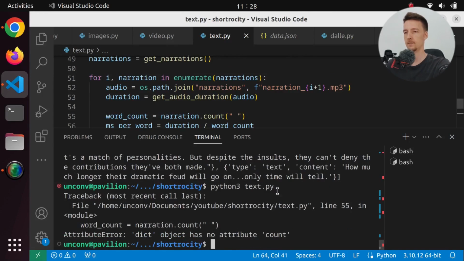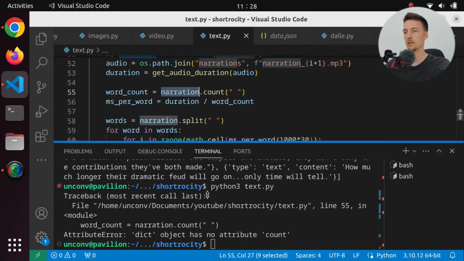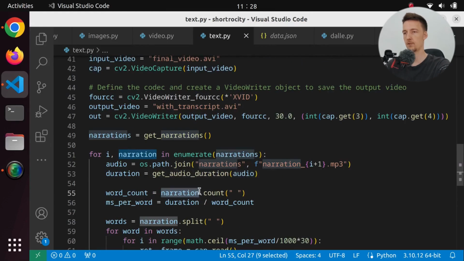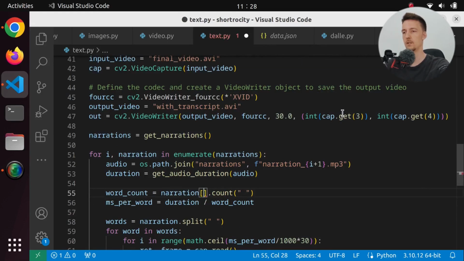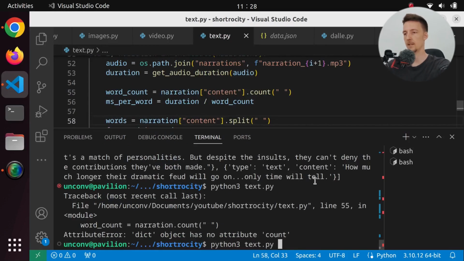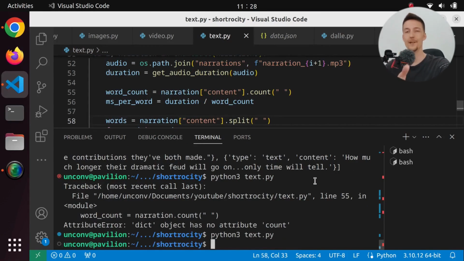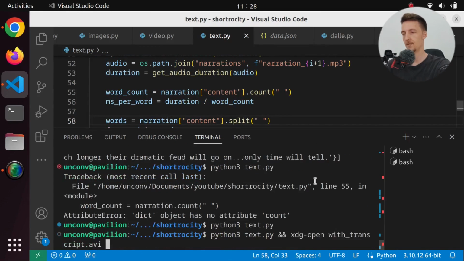So let's run it. And dict has no attribute count. Narration, oh, it's a dict. So we have to say narration content, and here as well. Let's try again. Okay, we did not get any errors, so let's open with Transcript and see what happens.